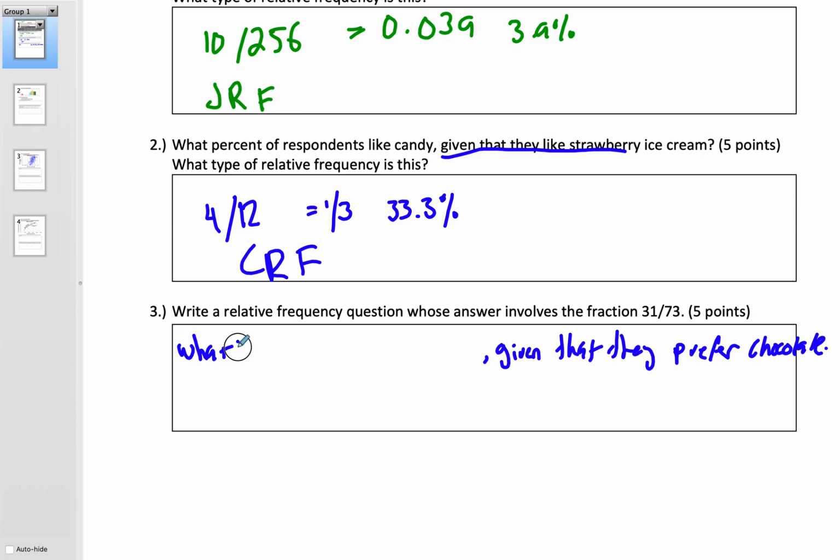So what percent of respondents like, I'm just going to abbreviate this, popcorn, given that they prefer chocolate. Okay, so please, if you need to, go back, rewind, take a look at how I did anything here, and then in a moment I'm going to move on to the next question.